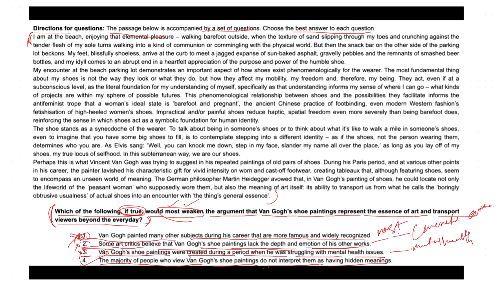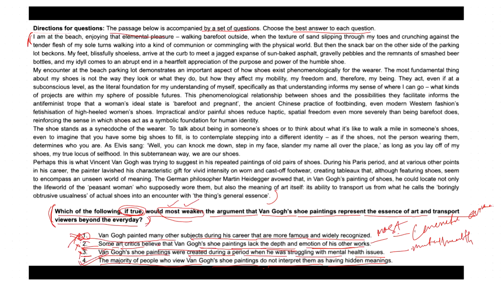So the fact that the majority of people do not interpret Van Gogh's shoe paintings as having hidden meaning weakens the argument that these paintings represent the essence of art that can transport viewers beyond the everyday. If most viewers do not perceive hidden meanings, it challenges the claim made in the argument.